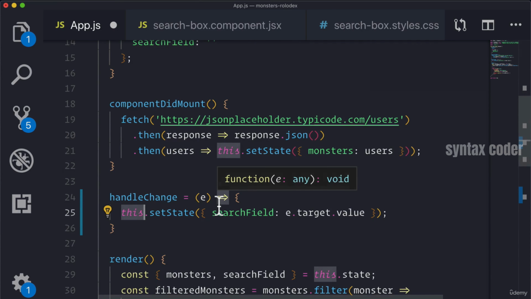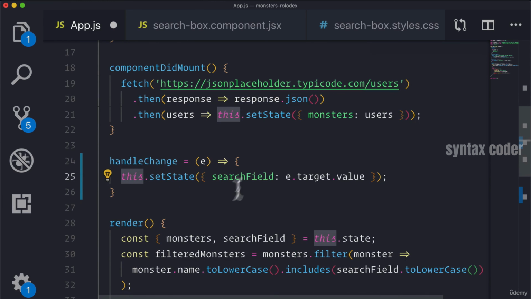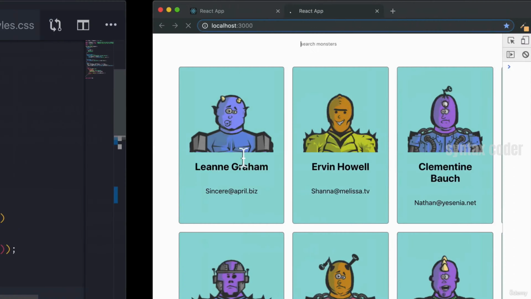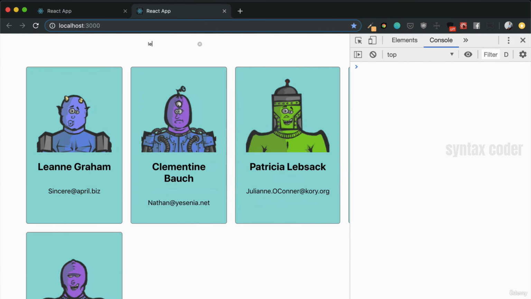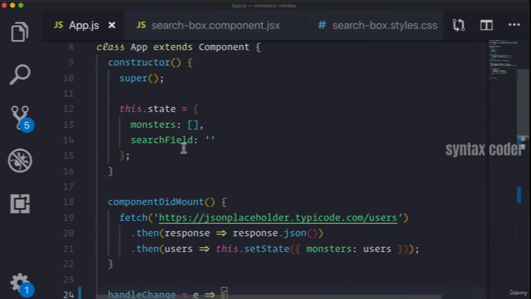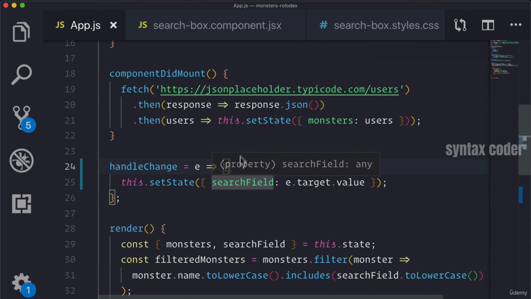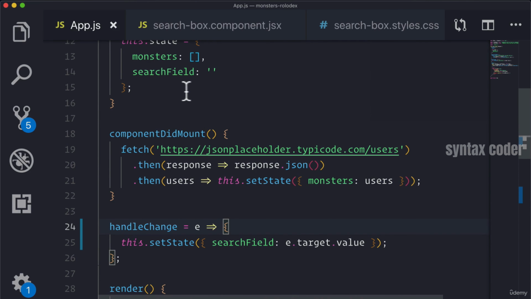So that's the crazy thing about arrow functions, is that you actually cannot call .bind on them. They automatically get what's called lexical scoping, which just means that they bind the this context to the place where they were defined in the first place. And we can actually see this now, that it will continue to work as it did before, right? Even though we're not calling the bind in the constructor anymore. So this is really handy for us because it saves us that extra step.